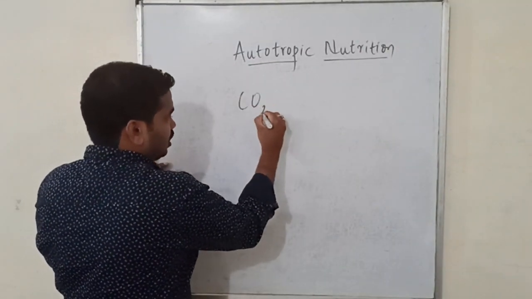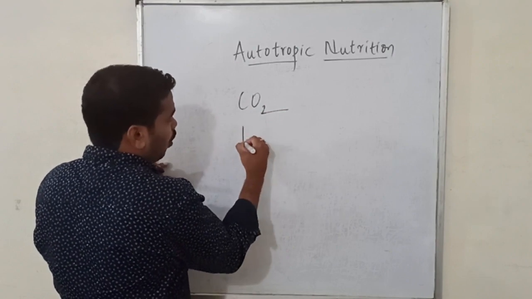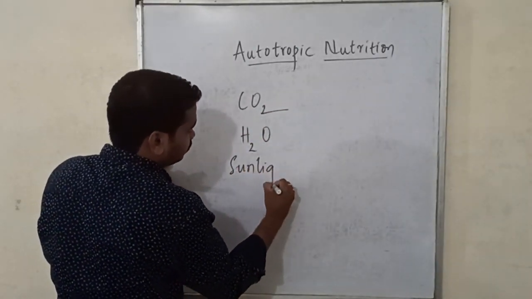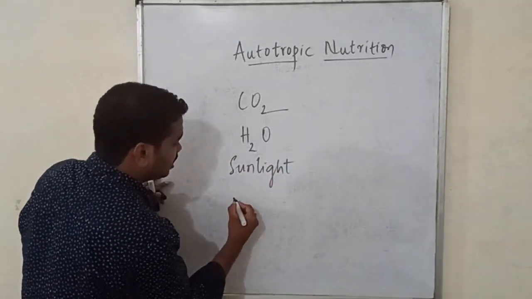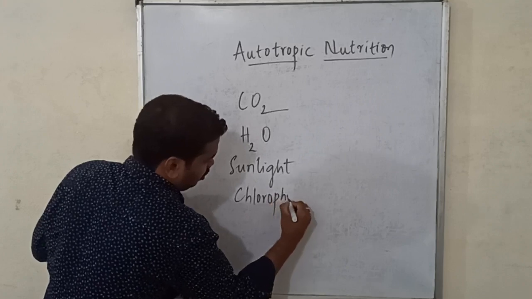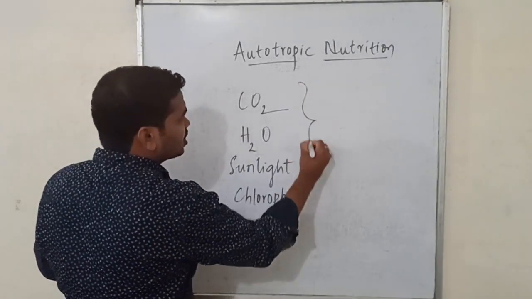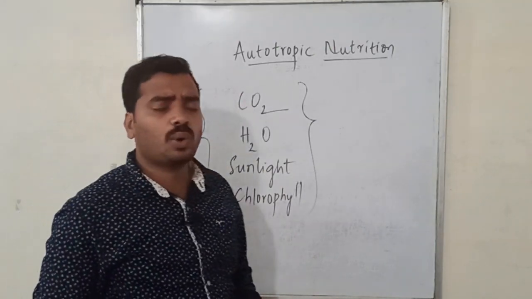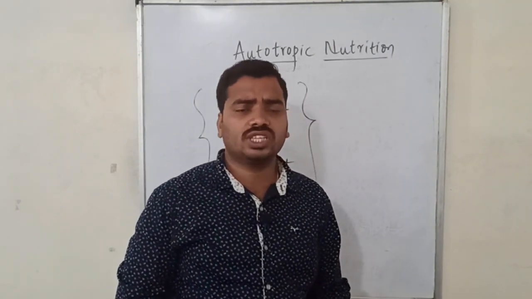One, it is CO2, other it is water, and next it is sunlight, next it is chlorophyll. So all these are essentials which are required to carry out the photosynthesis process.